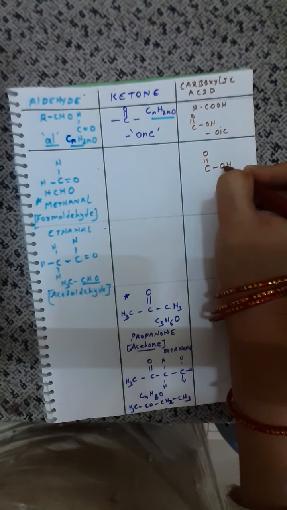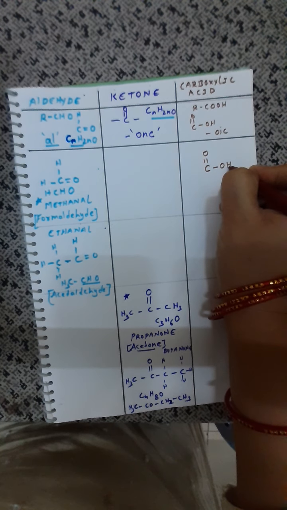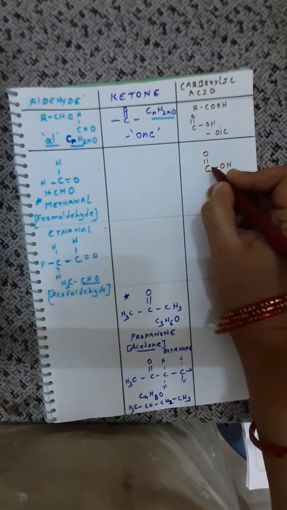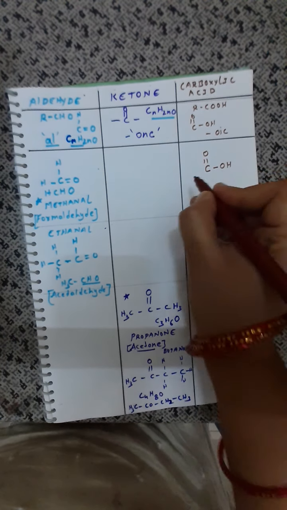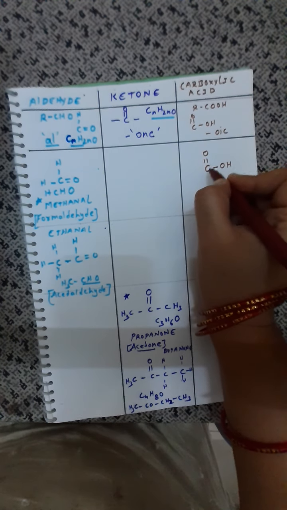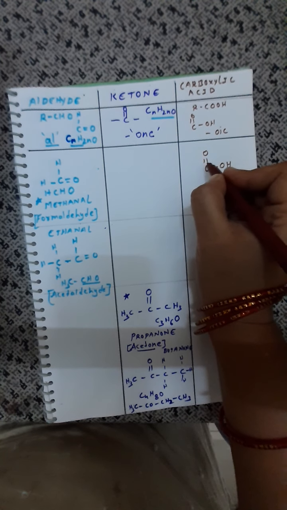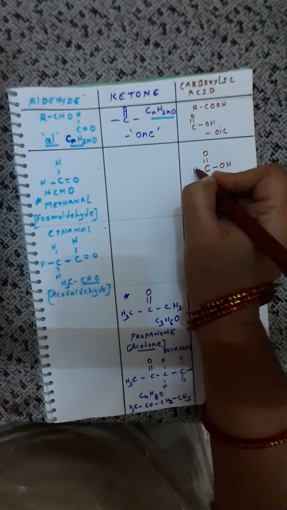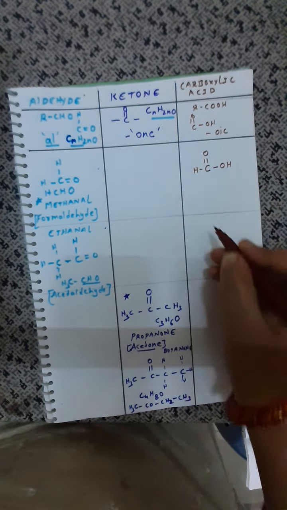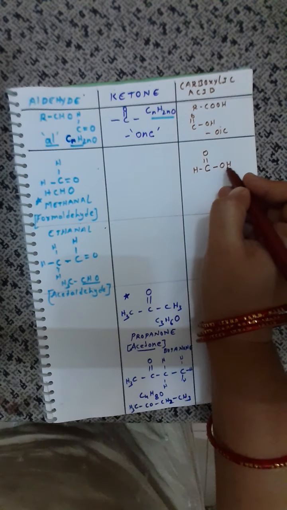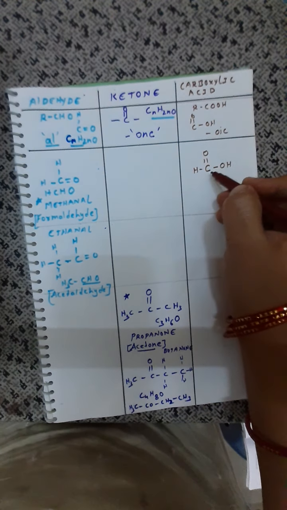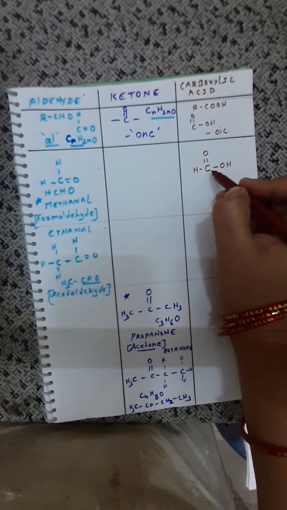Why does it have a single bond? Because one of its electrons is satisfied with the hydrogen and another electron is getting satisfied with whom? Carbon. That is sharing with each of them. So now count the number of bonds. So 1, 2, 3. So now it becomes HCOOH. Okay children, so this is the first simplest carboxylic group.